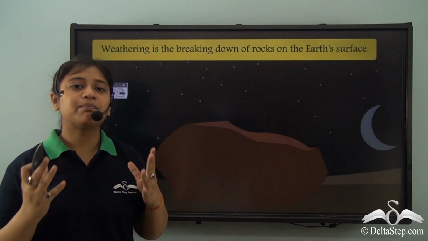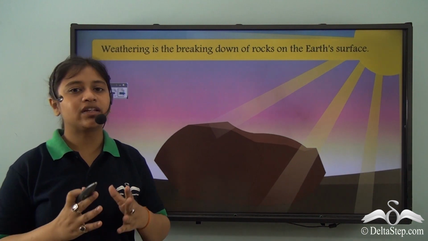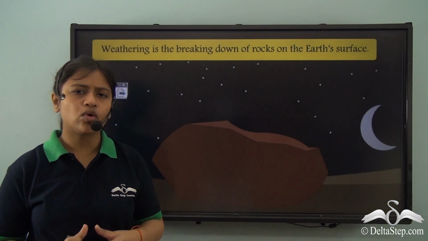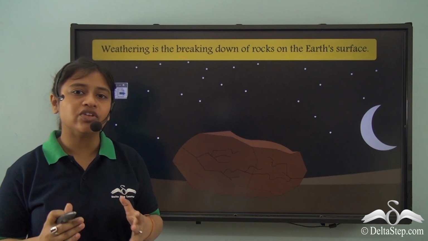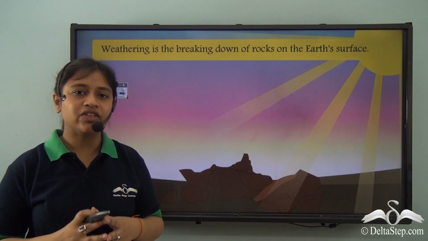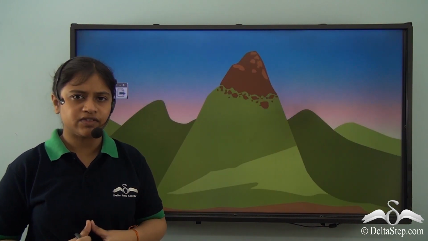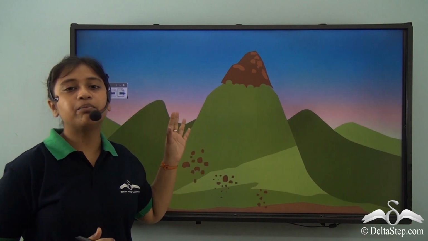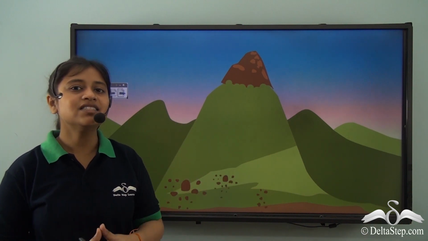So what happens is, the rocks tend to expand during the daytime due to high temperatures and contract during the night time due to low temperatures. This continuous expansion and contraction leads to the weathering of rocks. Yes, weathering therefore means the breaking up of rocks on the Earth's surface. Now, after they have been broken down, they get carried from one place to another, and that is erosion.